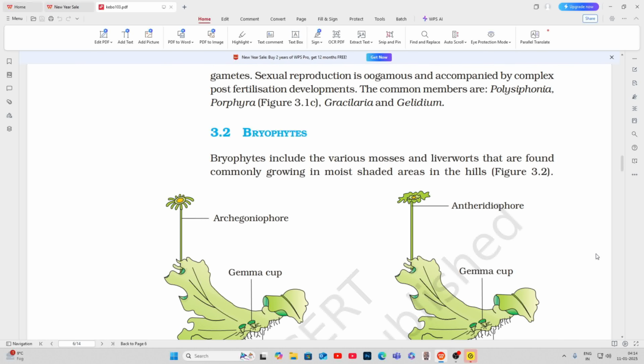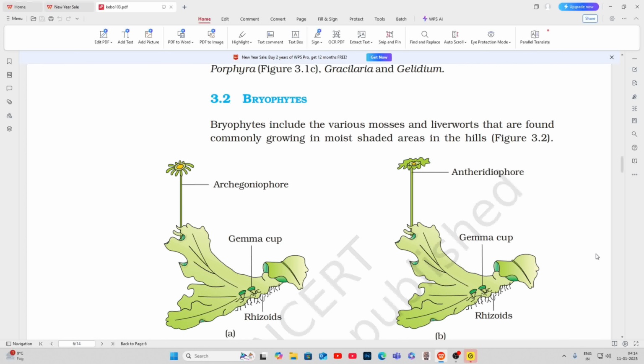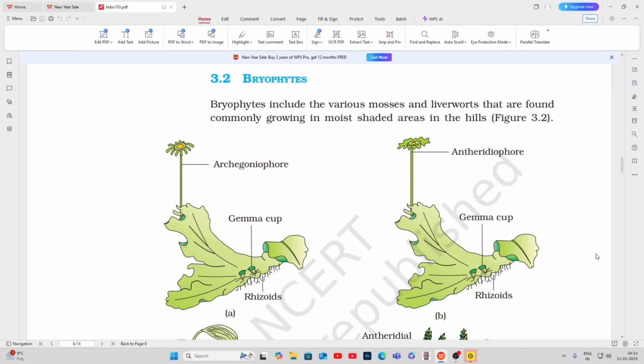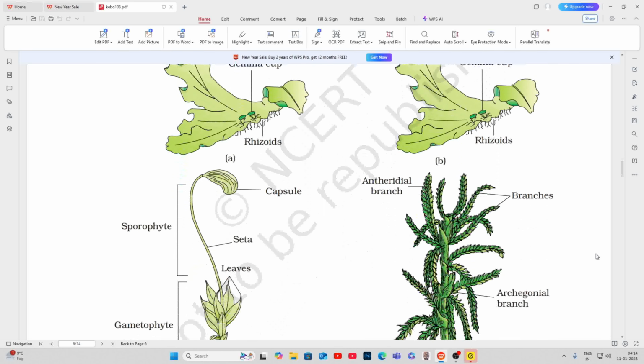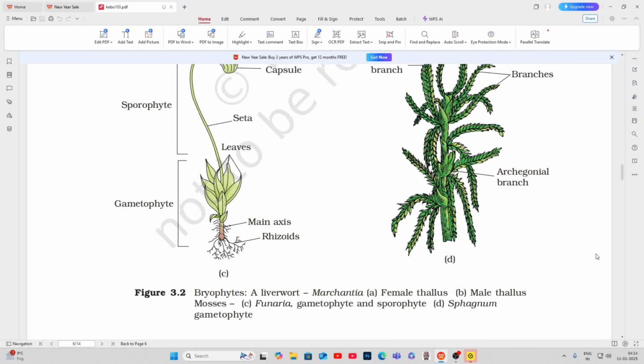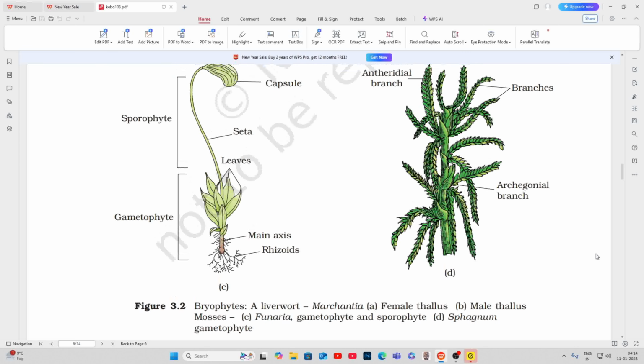3.2 Bryophytes. Bryophytes include the various mosses and liverworts that are found commonly growing in moist shaded areas in the hills, figure 3.2. Figure 3.2 Bryophytes. A liverwort: Marchantia. A, female thallus. B, male thallus. Mosses: C, Funaria, gametophyte and sporophyte. D, Sphagnum gametophyte.